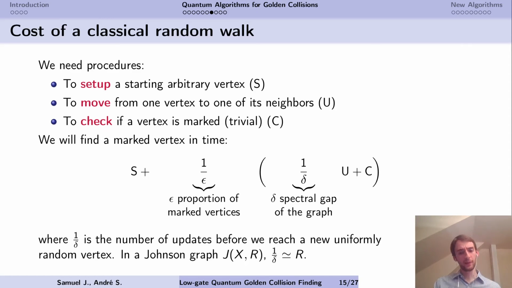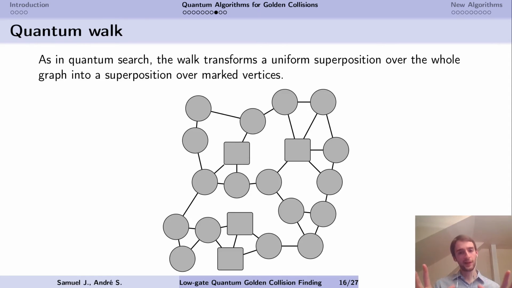Now in the quantum setting, things are analogous but different, in the same way that quantum search is different from classical search. We're going to start from a uniform superposition over the whole graph, so it's a big one. And we're going to move it with iterates again towards a superposition of our marked vertices.